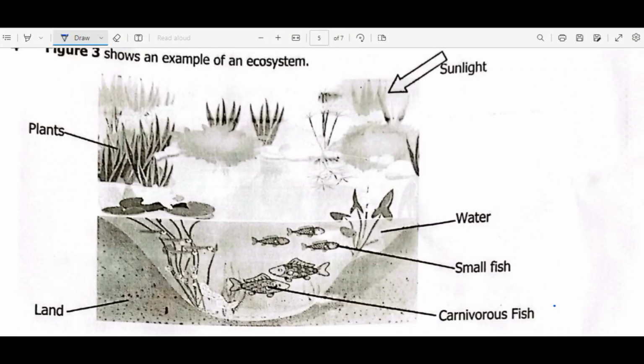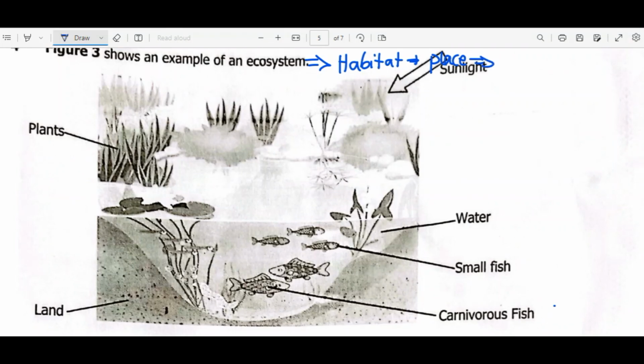Welcome guys. Before us we have question 4 from biology paper 2 for the 2023 internals. Question 4 reads, figure 3 shows an example of an ecosystem. So what is an ecosystem in biology? An ecosystem is just a habitat in simple terms. Now what is a habitat? The habitat is a place or area where the interaction between living organisms and non-living organisms occurs.